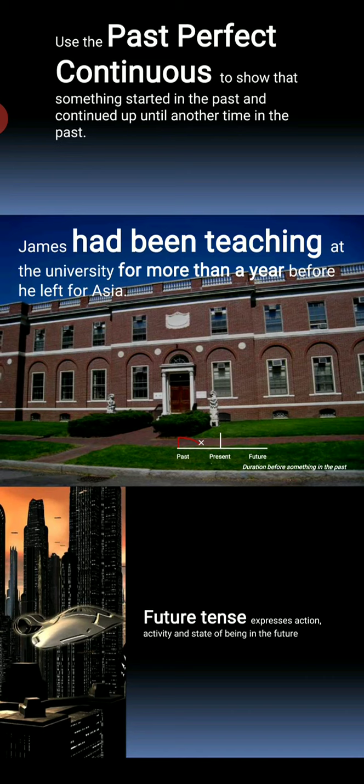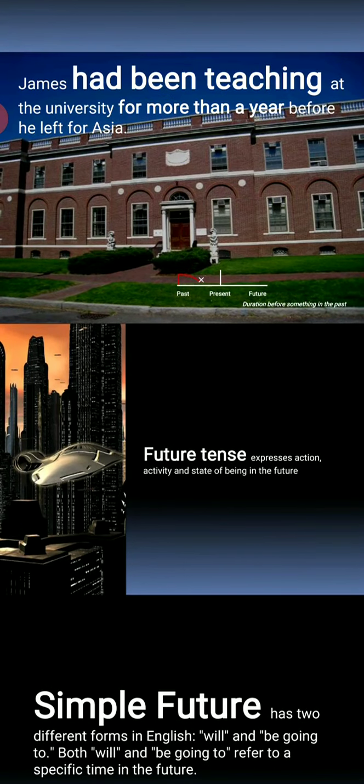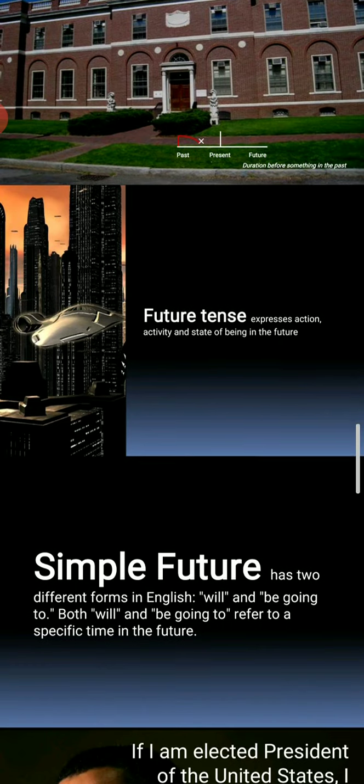Now we come to the next topic, the future tense. What is future tense? It expresses the action, activity and state of being in the future. That is, an action which will happen in the future. Simple future tense has two different forms in English, will and be going to. Both will and be going to refer to a specific time in the future.